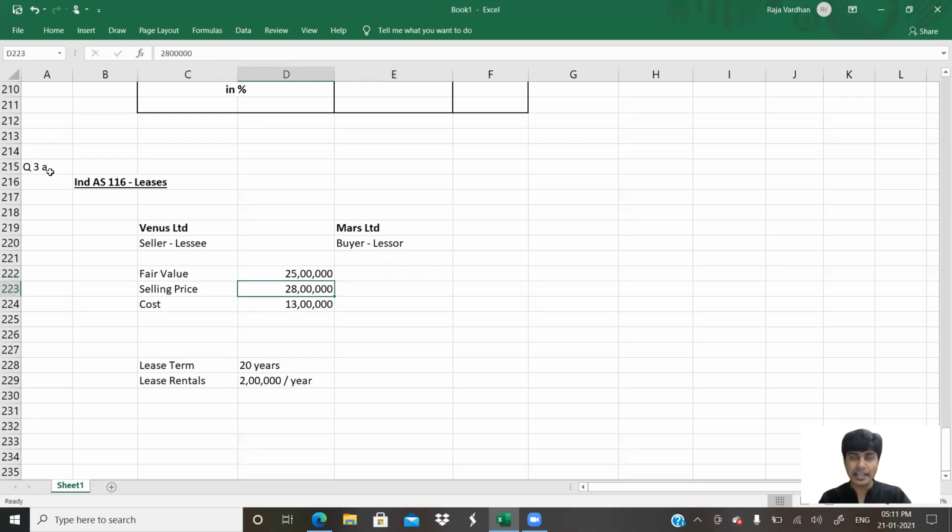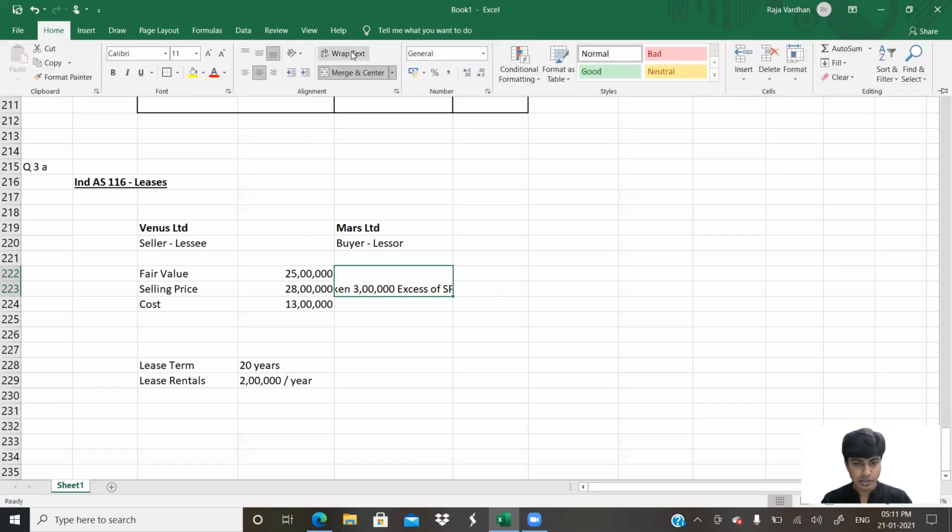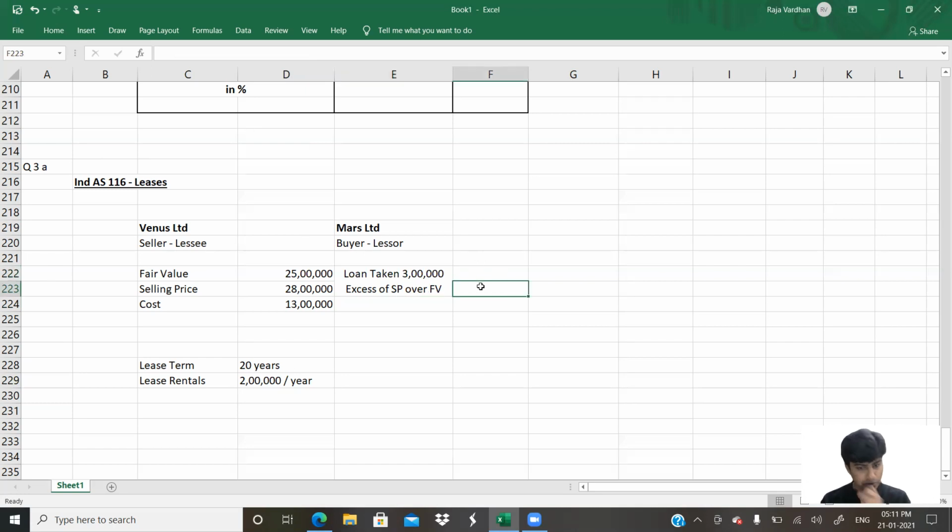So 25 lakh and 28 lakh is there. So there is loan taken. Three lakh. How did I arrive at 3 lakh? Excess of selling price over fair value. Let me wrap text here. Okay, so what I did is 28 lakh minus 25 lakh, that is 3 lakh.